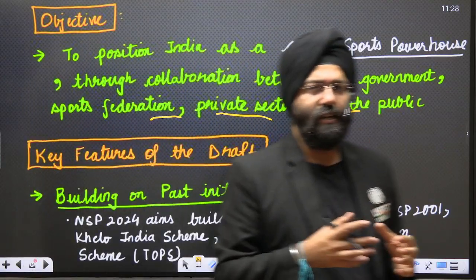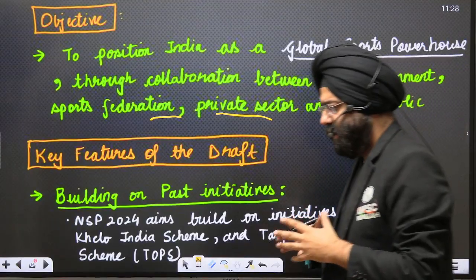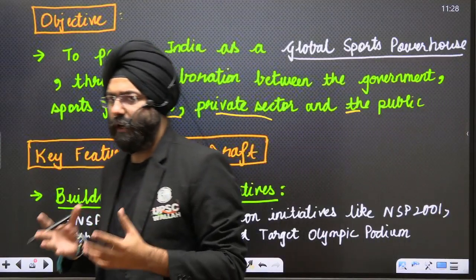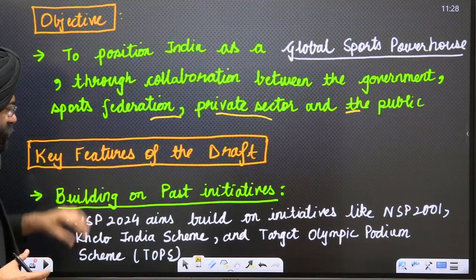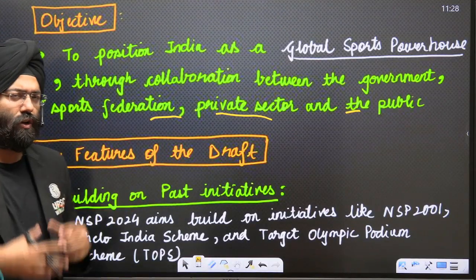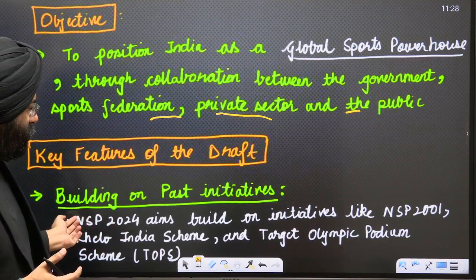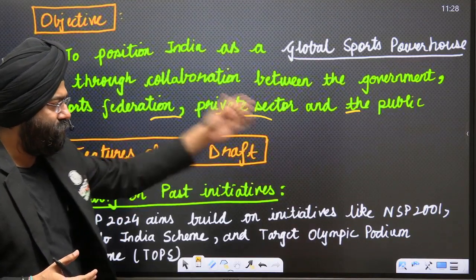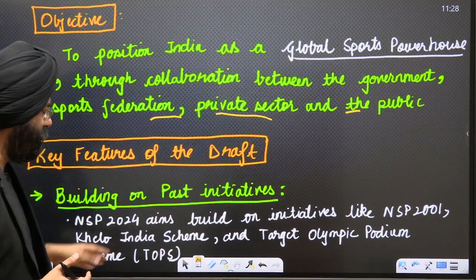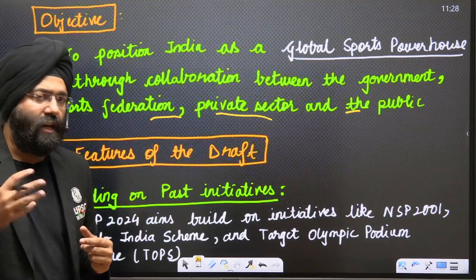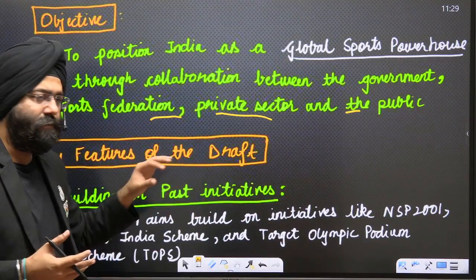So that means a culture of sports as a powerhouse, not only in one dimension, but a multiple and holistic dimension, should be created in India as an objective. What are the features? Building on the past initiatives. So what are the initiatives that we have had in the past? For example, we see the NSP, National Sports Policy 2001, Khelo India scheme, Target Olympic Podium scheme. There have been various schemes. Learning from those schemes, improving on them and adding to them is basically one of the objectives.